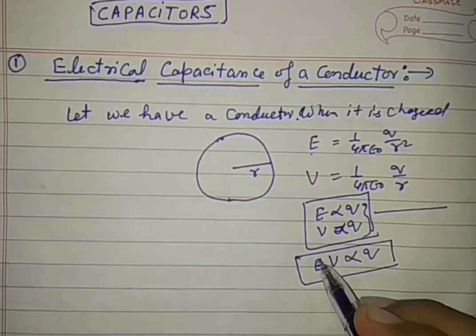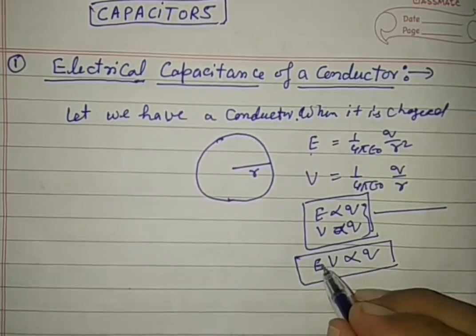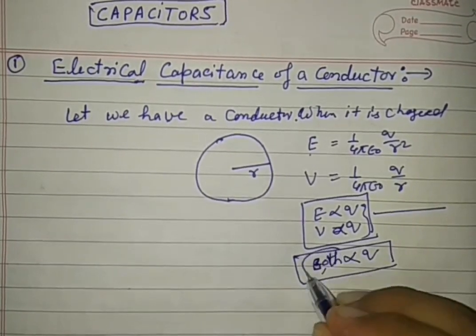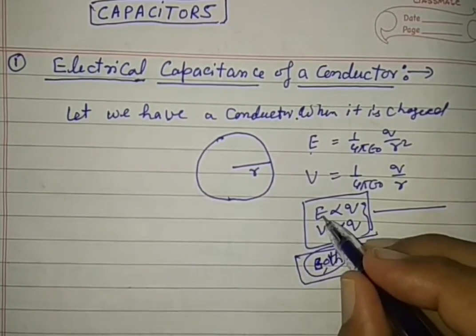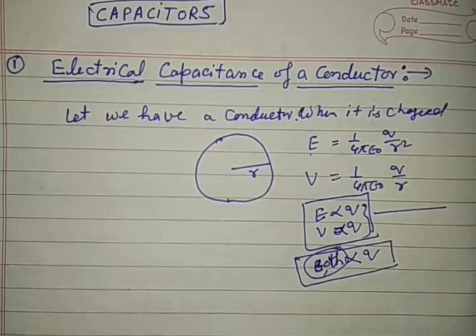Both quantities are proportional to the charge.